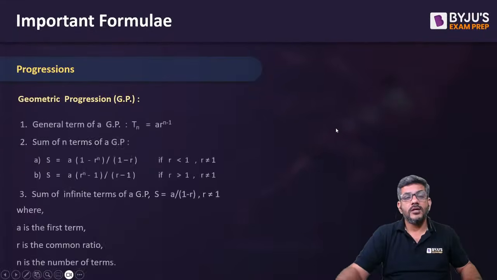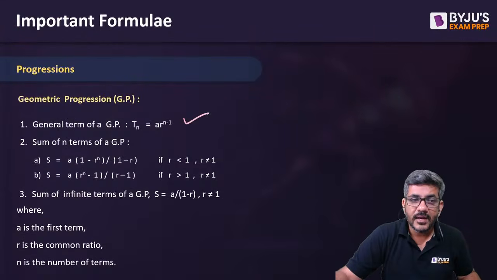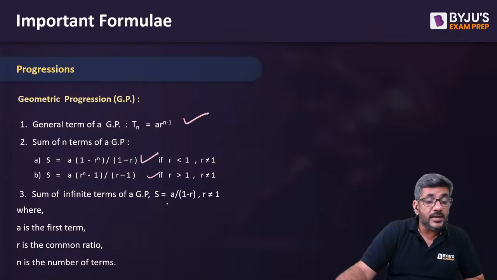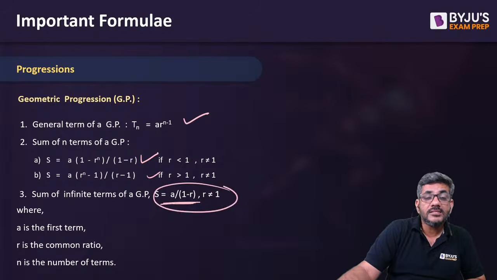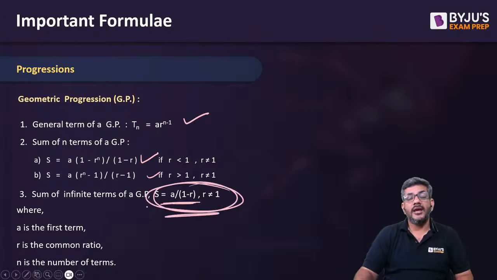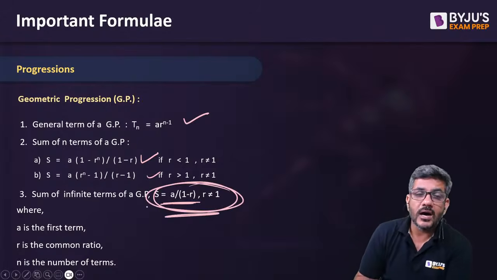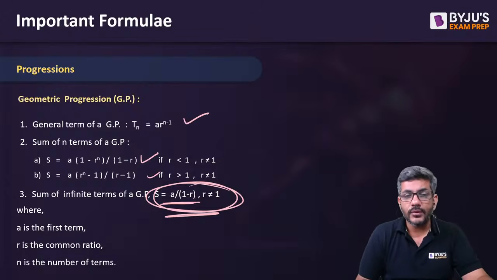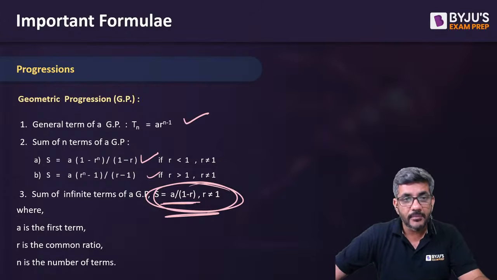GP has some formulas. The nth term is a into r to the power n minus 1. Sum of n terms is hardly used. The sum of infinite geometric terms is something which is useful for you. It is a upon 1 minus r, where r is not equal to 1. These are some of the rules that might be used in questions of NMAT.